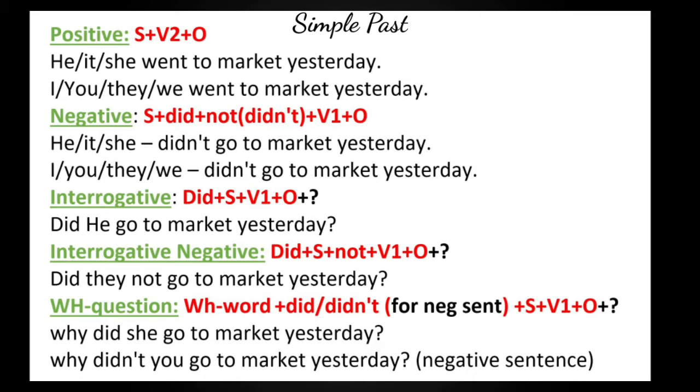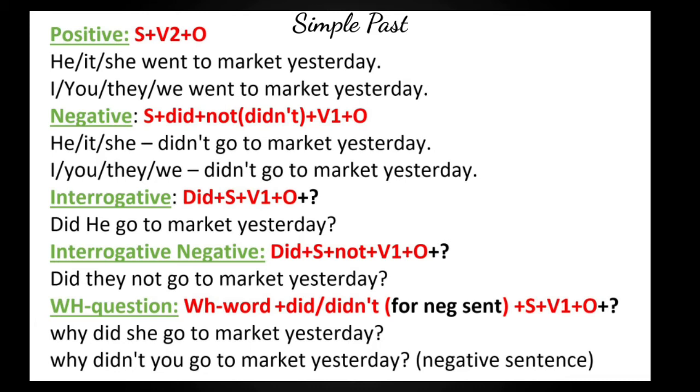Now the second sentence, negative sentence, the formula is S plus did plus not plus V1 plus O object. So for the singular subject, she did not make it, didn't go to market yesterday. In the same way, I have written for the plural subject also.